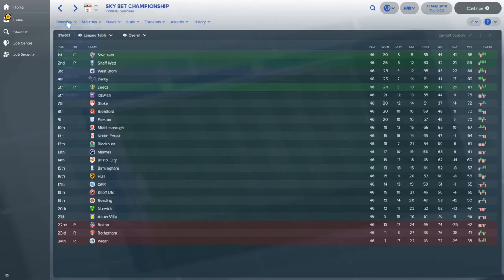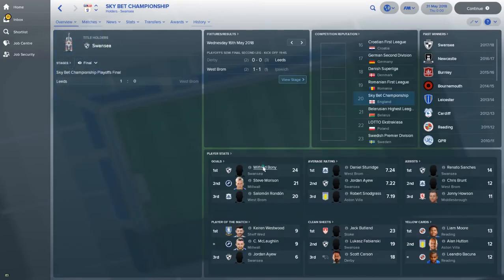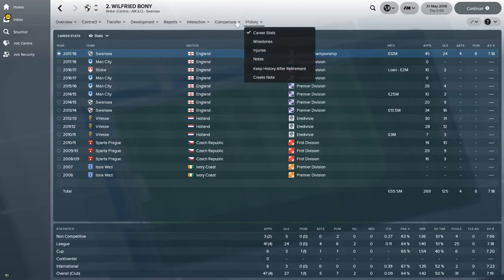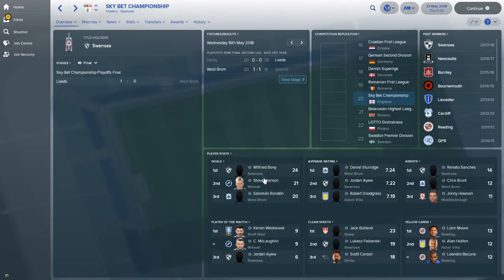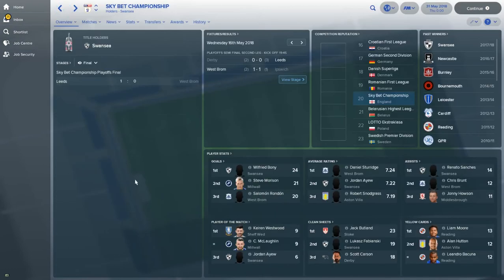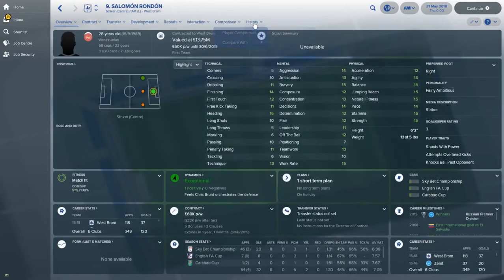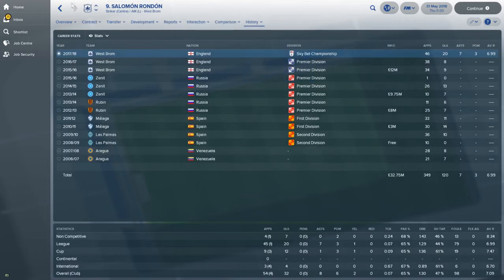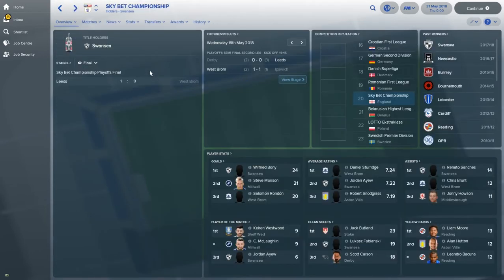So let's have a look at the top scorers here. So Wilfried Bony for Swansea, no surprise. I'd be amazed if he's there this season. Sure, he might go somewhere. Steve Morison at Millwall, getting on a bit now, but still banging in the goals for Millwall this season. And Rondon again, I'd be surprised if he's still there. One of the promoted teams, or one of the teams that just survived last year, like a Huddersfield or Brighton, maybe go for him. I wouldn't be surprised.